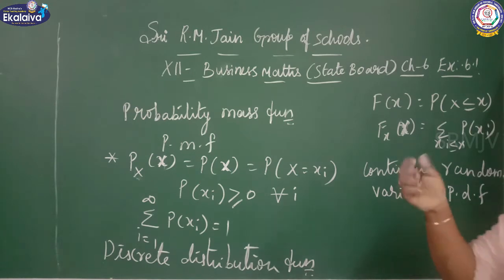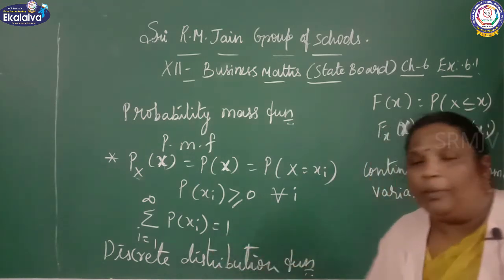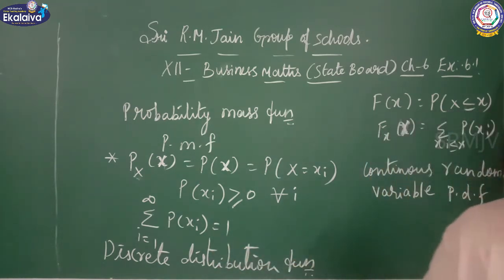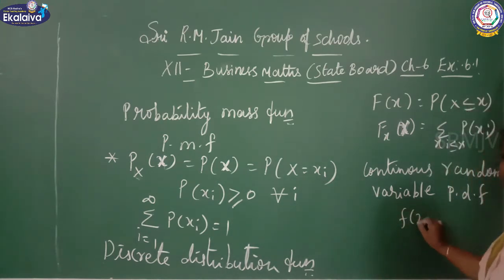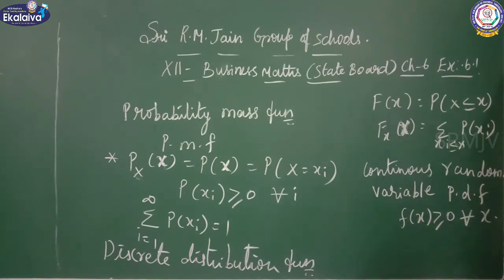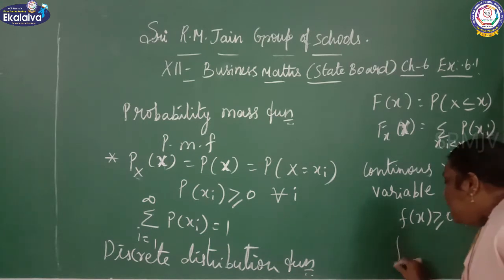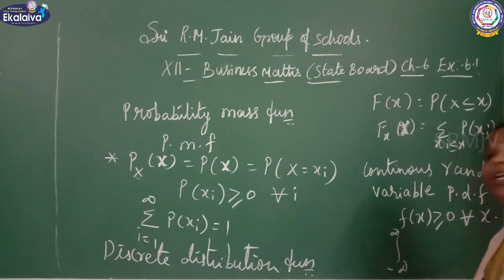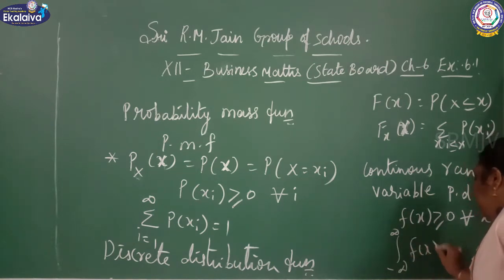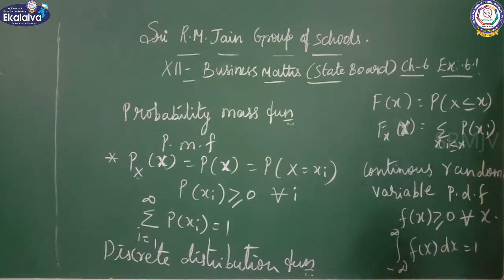For the probability mass function we use the summation of a series; for the probability density function we use the integral. f of x is greater than or equal to 0 for all x, and the integral from minus infinity to plus infinity of f of x dx equals 1. This is the probability density function.